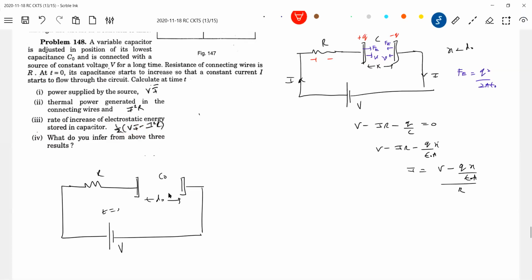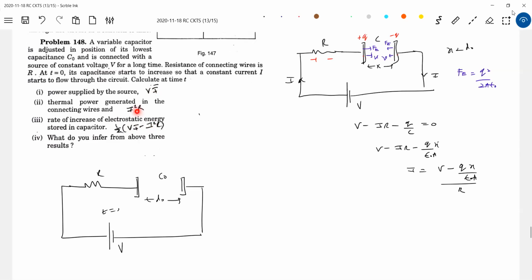The plates must possess kinetic energy, because the electrostatic force does positive work here. Kinetic energy of the plates will increase. If a conservative force, the electrostatic force, does positive work, potential energy should decrease. So the decrease in potential energy gets converted into an increase in kinetic energy. So, how to show this? I think this is quite natural.